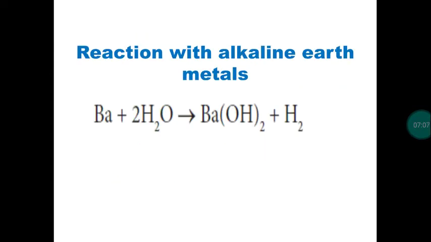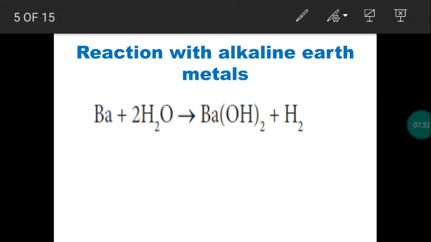Next, reaction of water with alkaline earth metals. What about the group number for alkaline earth metal? Group number 2. Beryllium, magnesium, calcium, strontium, barium, radium. So these are the members of group number 2. They are called alkaline earth metals. Now except beryllium, remaining alkaline earth metals will react with water.